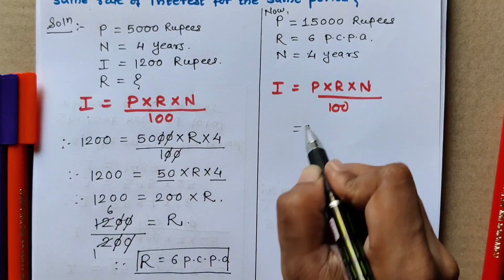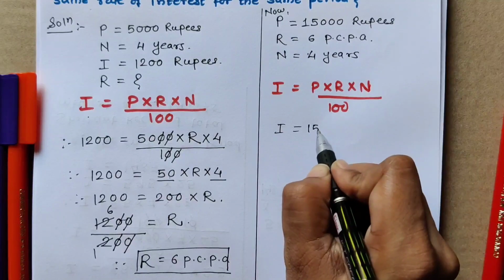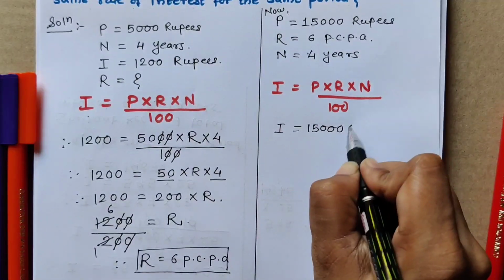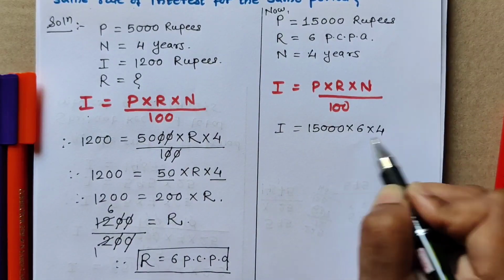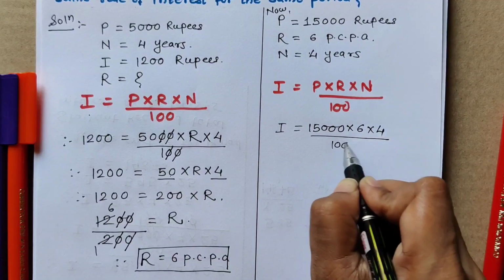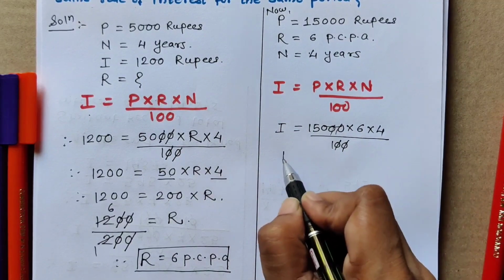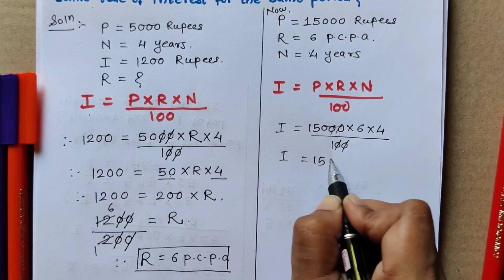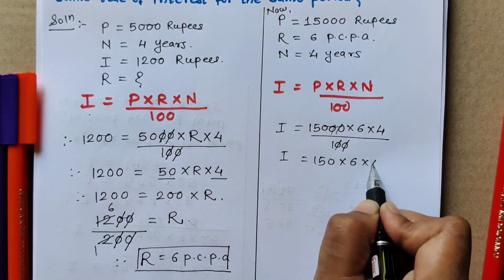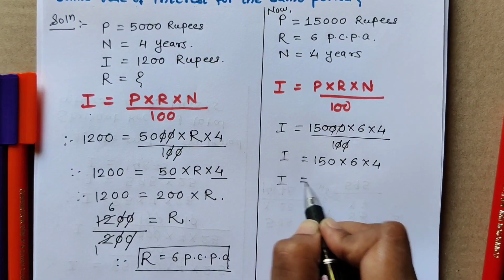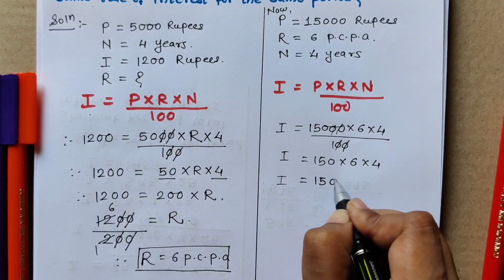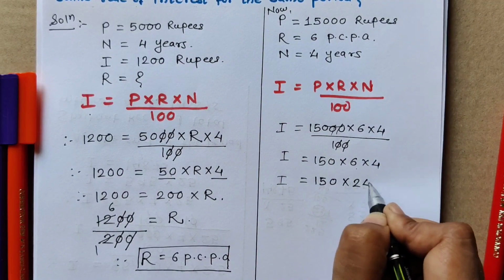So I is equal to P 15,000, R 6 and N 4 upon 100. I is equal to 150 into 6 into 4. I is equal to 150, 6 4s are 24.